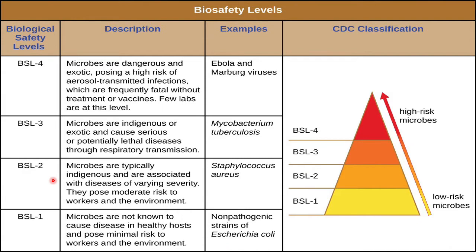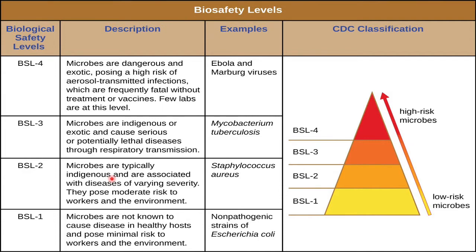Moving up the ladder, we have biosafety level 2, where the microbes that require this biosafety level are typically indigenous and are associated with diseases of varying severity. These microbes may cause a disease which is really severe, or they may not cause a disease at all.